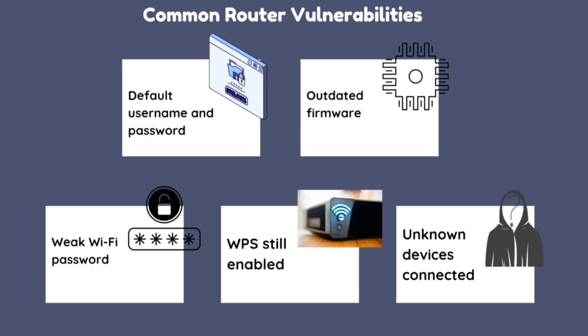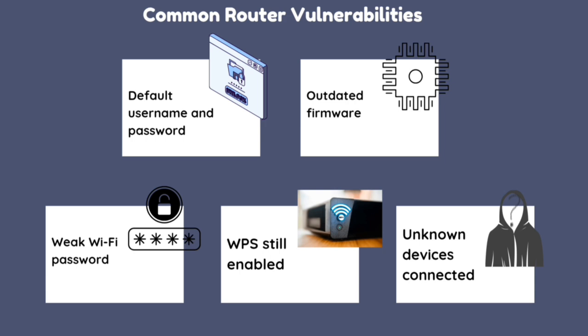So third is weak Wi-Fi password. Using a weak or predictable password such as password123 is risky because hackers can easily break into your network using brute force attacks. A strong password should include uppercase and lowercase letters, numbers, and symbols. Enabling WPA2 or WPA3 encryption also provides stronger protection against unauthorized access.